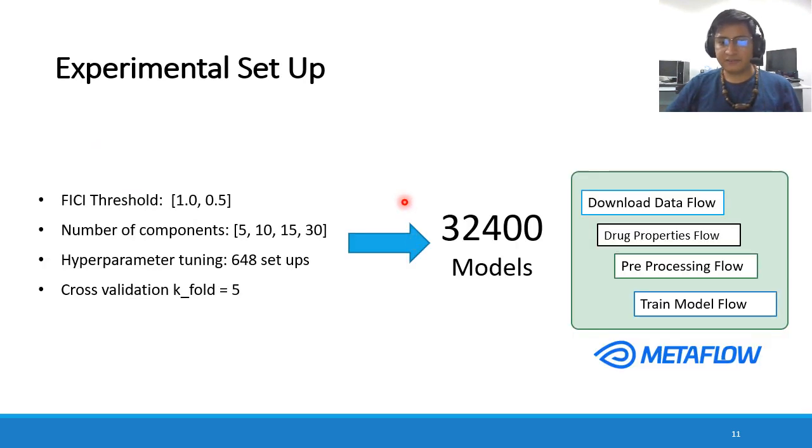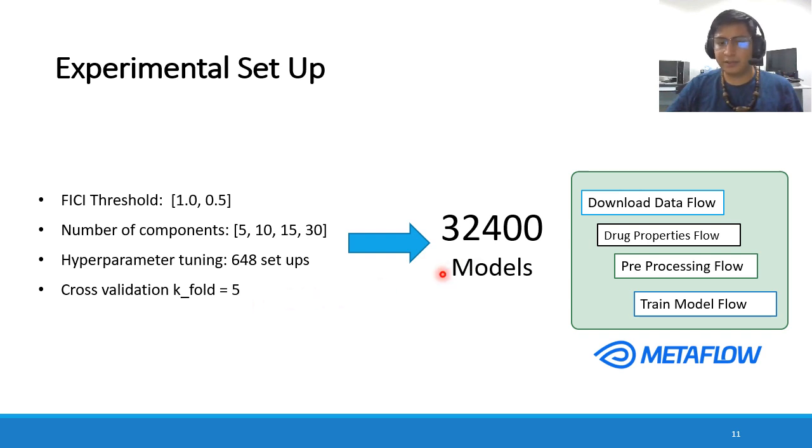We set up different experimental conditions for modeling. We select two different thresholds to label the target, use several different amounts of components for the dimension reduction, set up more than 600 hyperparameters during the model, and each one with a five-fold cross-validation.